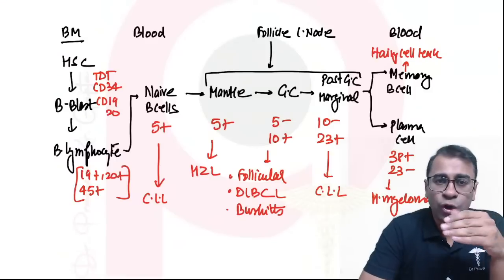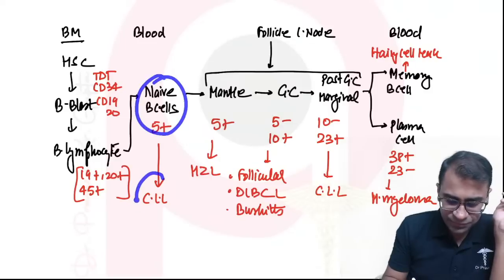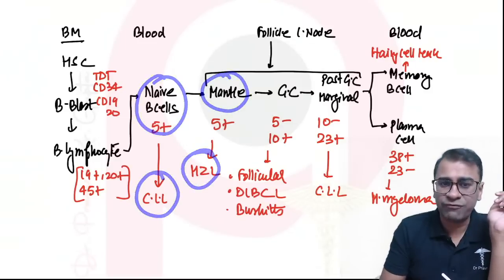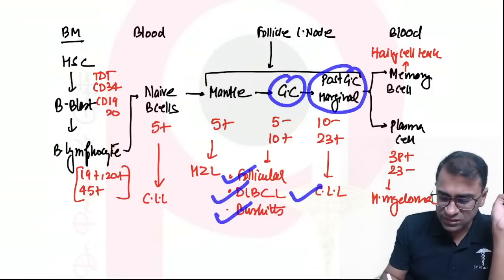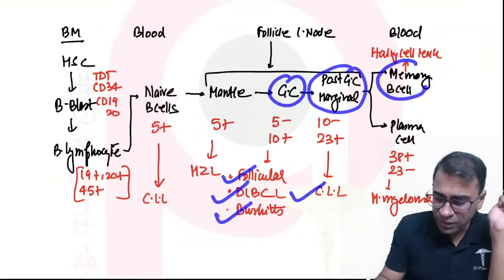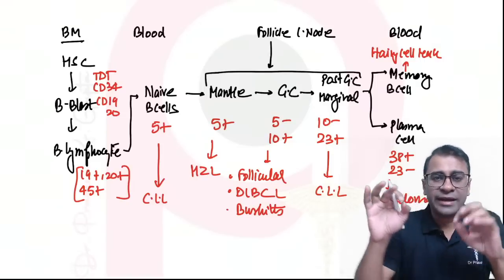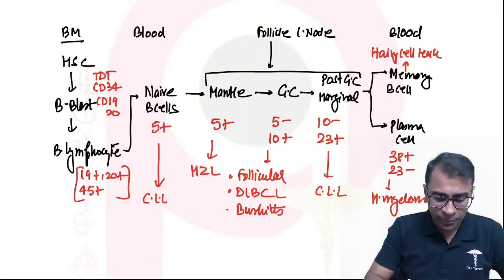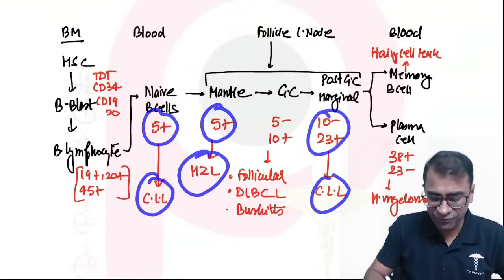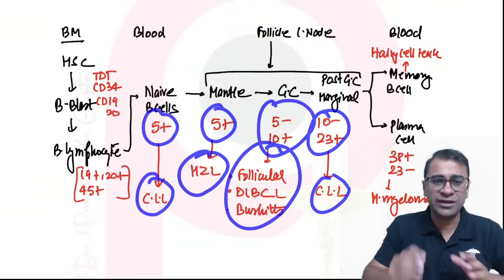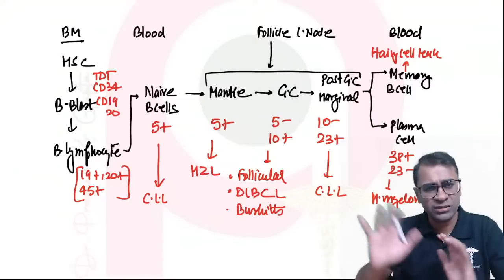Now the point is कौन सा lymphoma, which lymphoma arises from which area? So ध्यान रखना, naive B cell से CLL, mantle से mantle zone lymphoma, GC से follicular, DLBCL, Burkitt, and post GC से CLL. From the memory B cells, hairy cell leukemia comes out, and from plasma cells, it is multiple myeloma that comes out. So it helps us to remember all the CD markers. Example, marker for CLL CD5 and CD23, marker for mantle cell lymphoma CD5, marker for follicular, DLBCL, Burkitt CD10, marker for multiple myeloma CD38, and marker for hairy cell leukemia, very different markers वो हम बात करेंगे in the lower bound table.